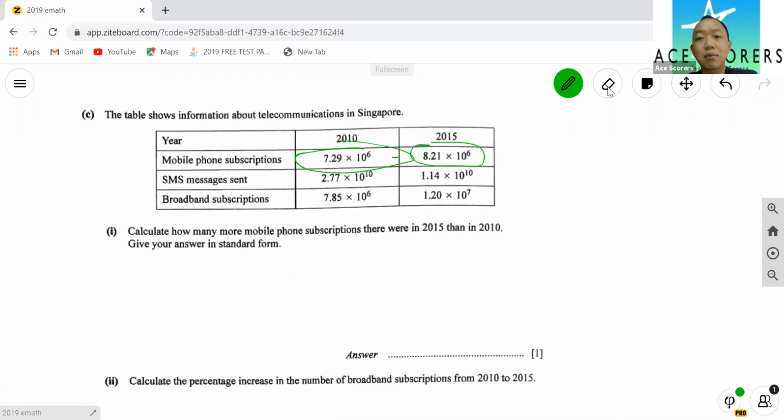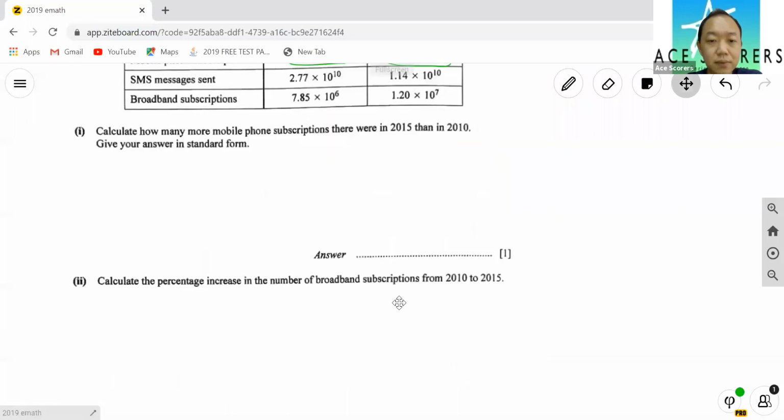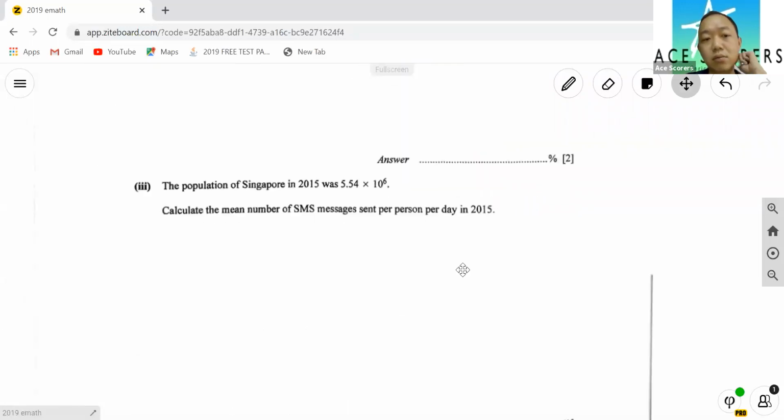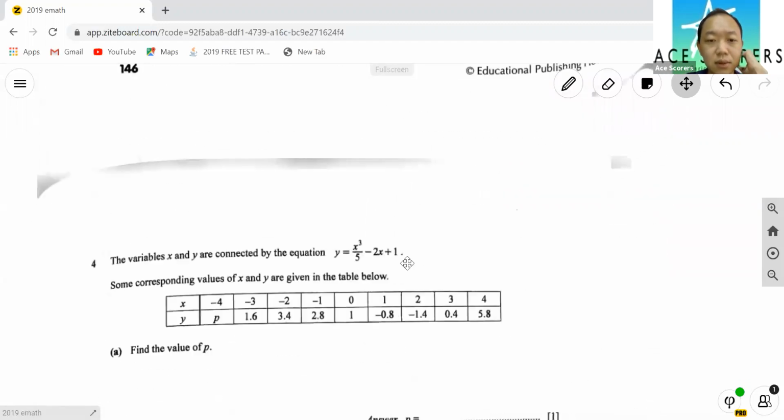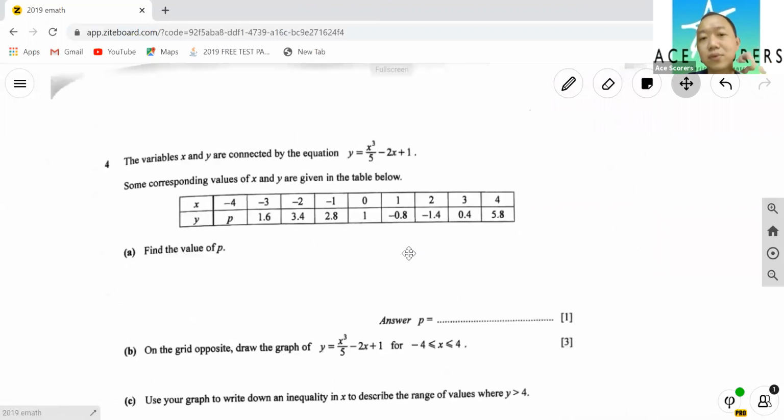Now when you're operating with standard form, the thing to take note of is if you are doing plus or minus, you gotta make the power the same. If you are doing times or division, you just do the times and division, right? Next, percentage is fine as well. That is fine. Try to find really tough questions, yeah, those non-routine.